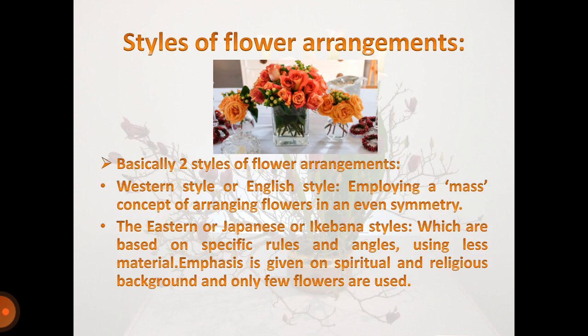Style of flower arrangement. Basically there are two styles of flower arrangements. First is Western style or English style, employing a mass concept of arrangement of flowers in an evenly symmetrical way. The second is the Eastern or Japanese or Ikebana style, which is based on specific rules and angles using less material. Emphasis is given on spiritual and religious background and only a few flowers are used.